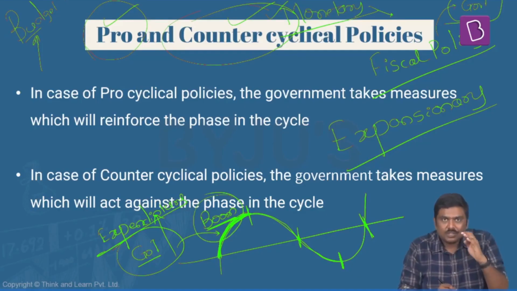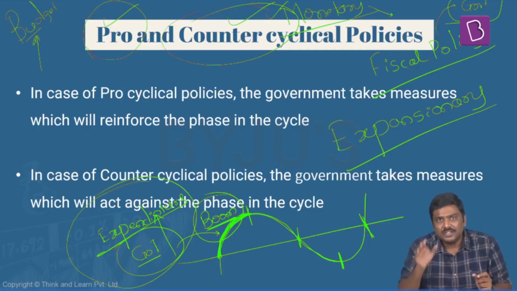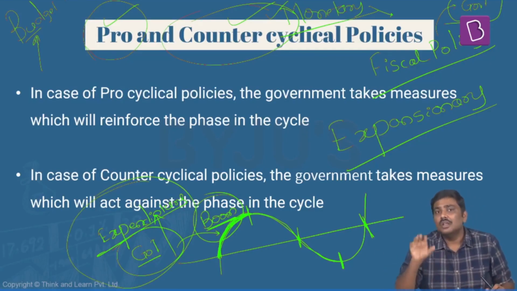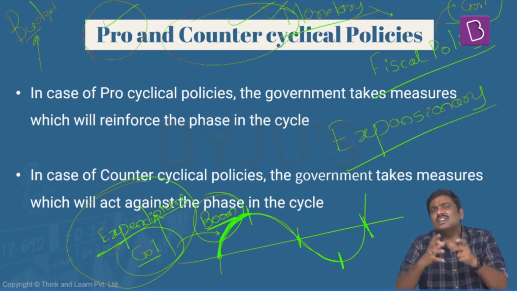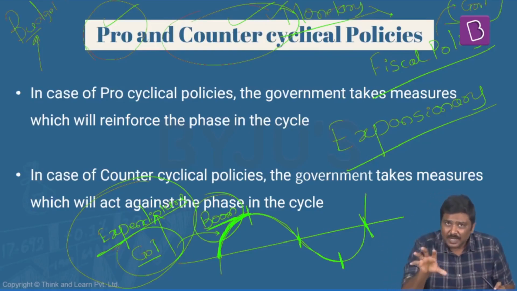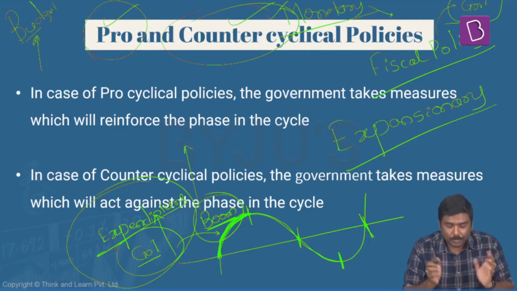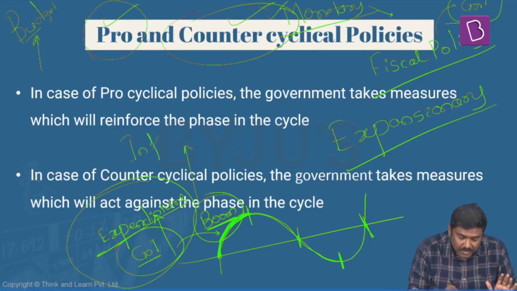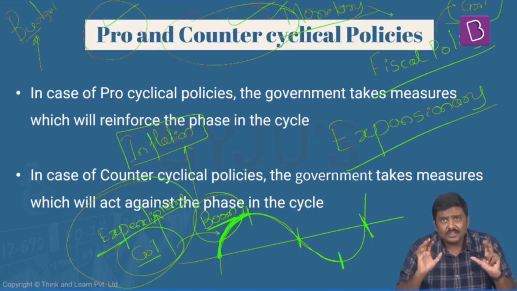During this particular boom stage, already the private sector investment is very high. Now, what if the government also increases the expenditure at this particular point of time? This boom phase will further increase, or the GDP growth rate will start increasing at a much faster pace. And at this point of time, there is a concern or a danger that there could be a very high inflation rate in the system. So remember this. This could lead to a very high inflation rate in the system.